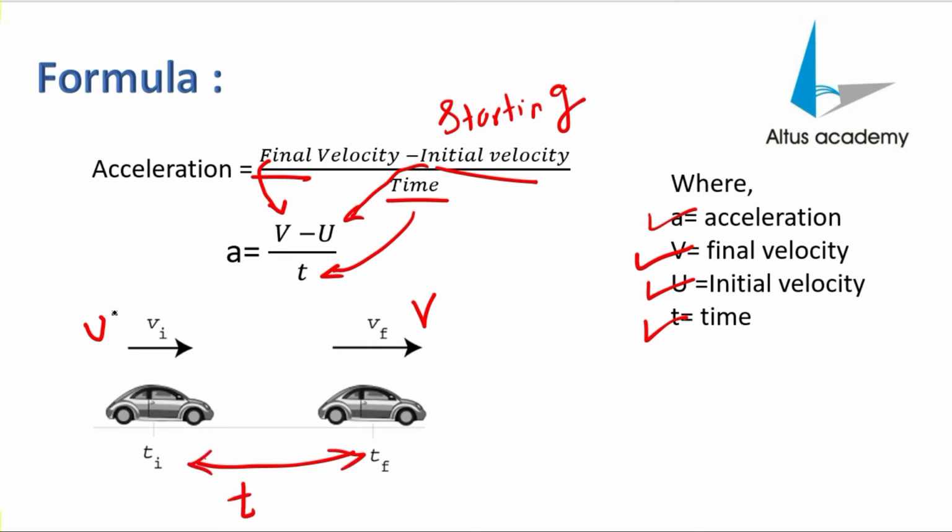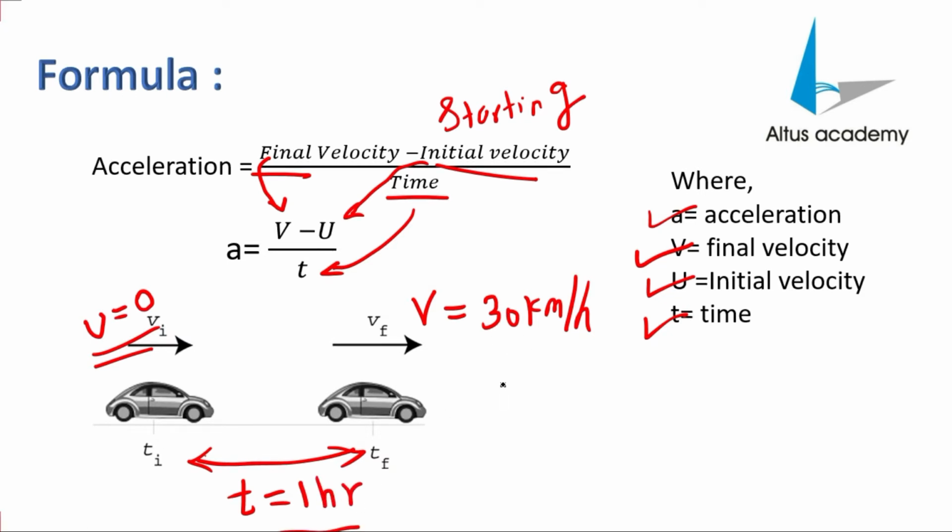Let's take the initial velocity of the car as 0, the starting velocity, meaning the car is just starting to move. The final velocity let's take as 30 kilometers per hour, and the time I'll take as 1 hour.